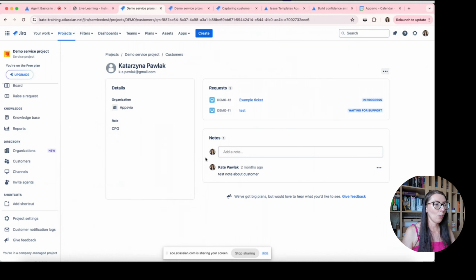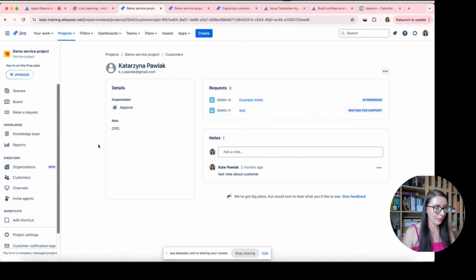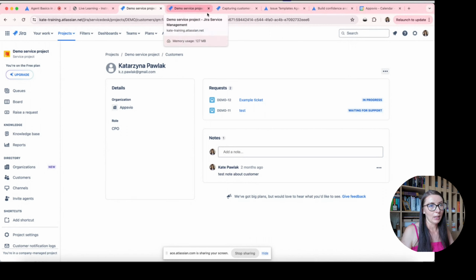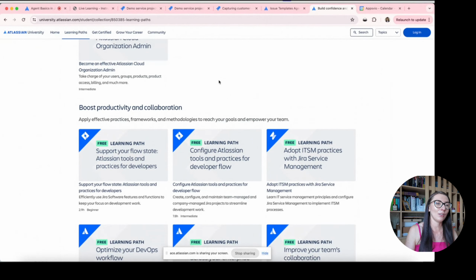And this is what I have for today from the agent's perspective, so the perspective from Jira. In this area of Jira Service Management, I would like to highly encourage you to explore Atlassian University, because first of all, courses are free, which is new, and it was announced during Atlassian Team 24.